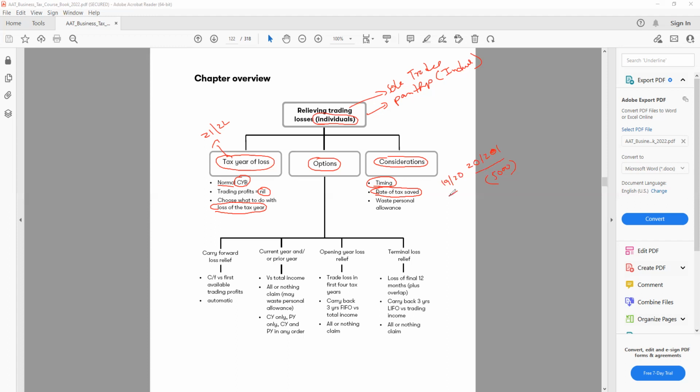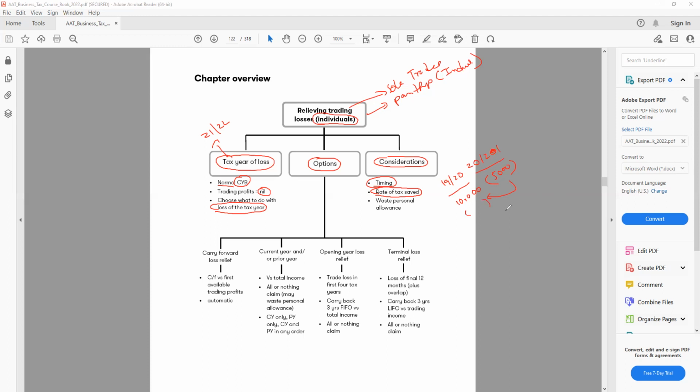Now, in the previous year, this person has a total income of, let's say, 10,000. So I have an option to carry back this loss and deduct 5,000 from 19/20, the previous year. But the question is, if I do that, is it helpful for me? Why could it be helpful, or why could it not be?